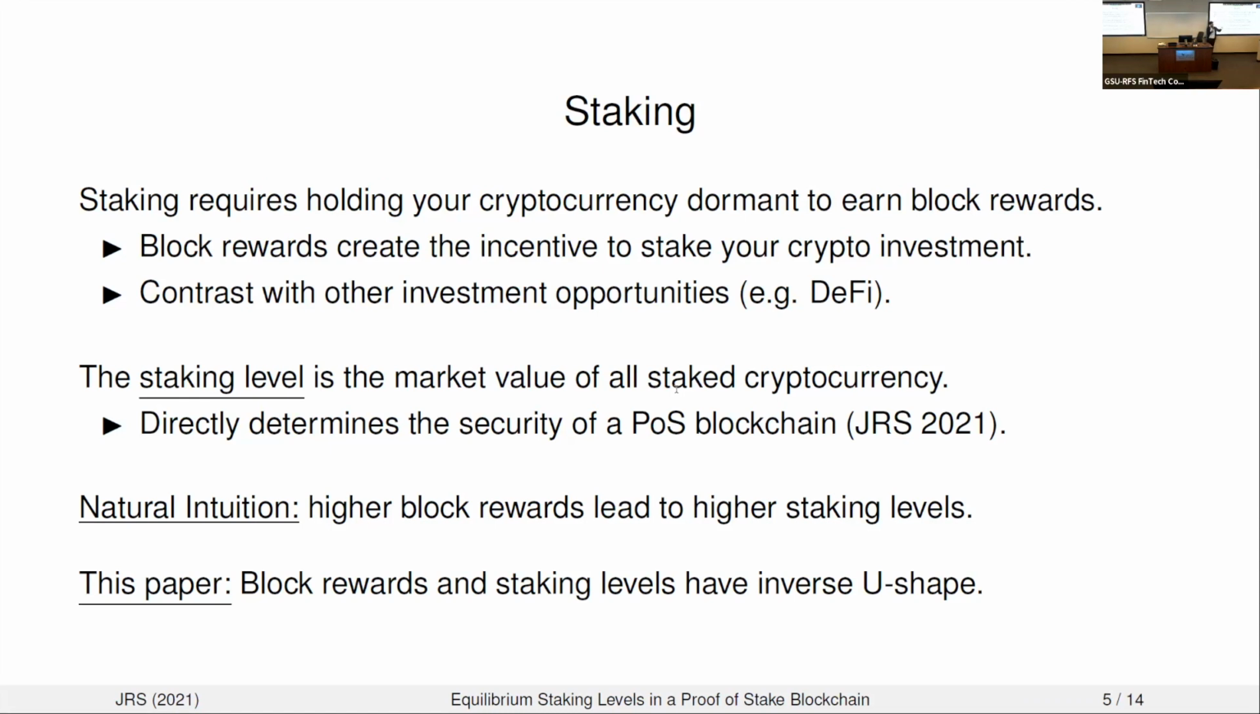Block rewards are going to have an inverse U-shaped relationship. Most importantly, staking levels are going to be decreasing in block rewards when those rewards are sufficiently high. So if you're the Ethereum blockchain and you want to promote higher staking levels, it's going to be crucial for you to understand which side of this curve you're on, because in that case, you may need to actually decrease block rewards in order to increase staking levels and security of the blockchain.